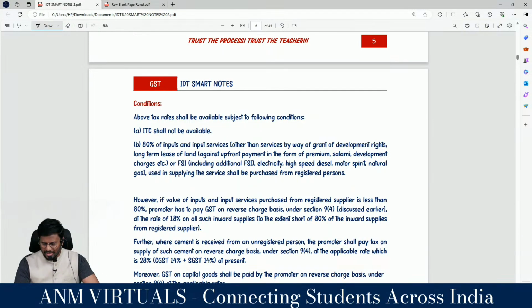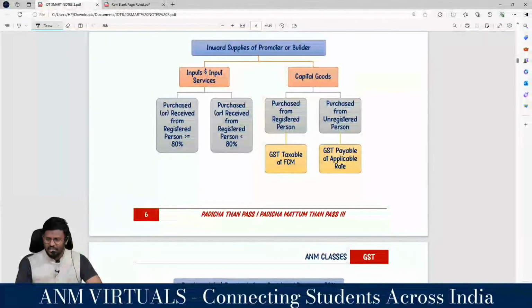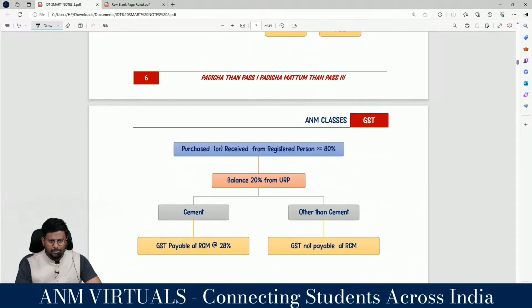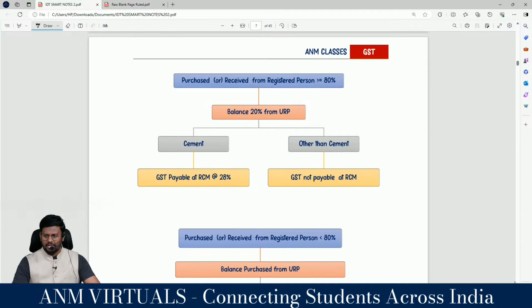He has to check whether he is purchasing at least 80% of goods from registered persons. If he is not purchasing at least 80% of goods from registered persons, then on the balance 20% he has to check whether cement is there or not. If cement is there, that cement will be taxable at the higher rate of 28%. For the balance remaining, the 9.4 provisions will not be applicable.